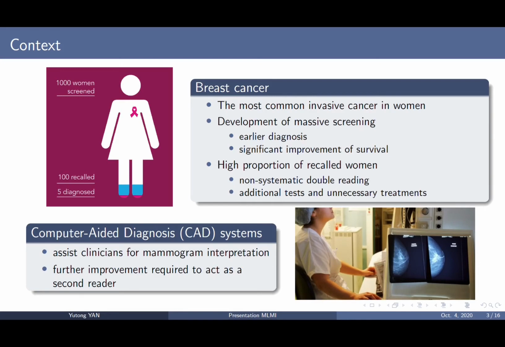In this context, computer-aided diagnosis system for mammography has been introduced to provide an objective view to radiologists. But conventional CAD systems are usually inefficient and not automatic enough to significantly improve diagnosis performance. It still needs further improvement to act as a second reader.